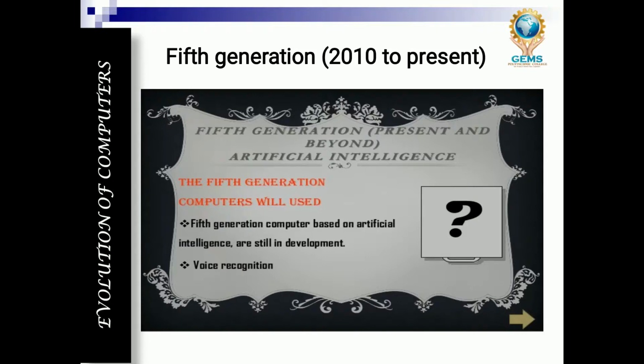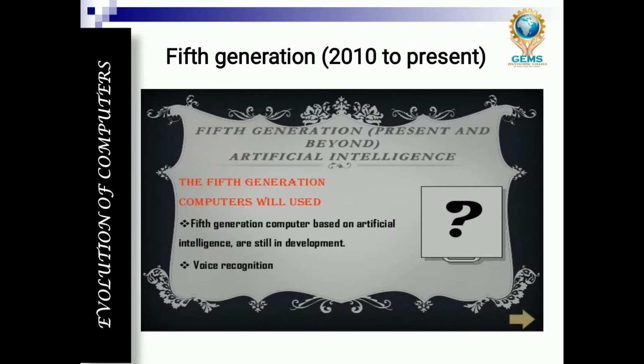This generation's people are smart enough to think and do things in multiple ways, in an extraordinary way. The specialty of the fifth generation computer is artificial intelligence, that is called AI. If you observe robotics, satellites, aeronautics, astronautics, and supercomputers, all these computers work based on artificial intelligence.